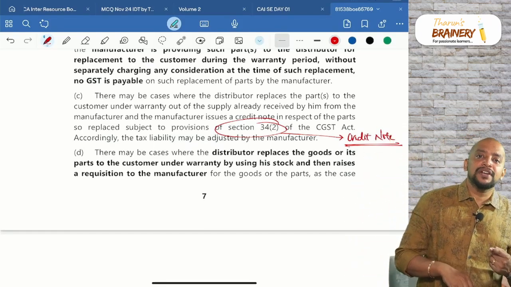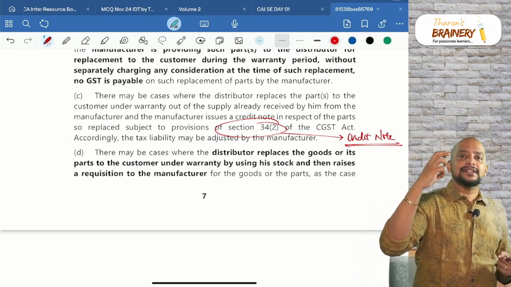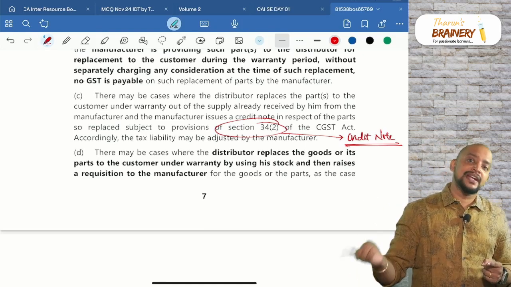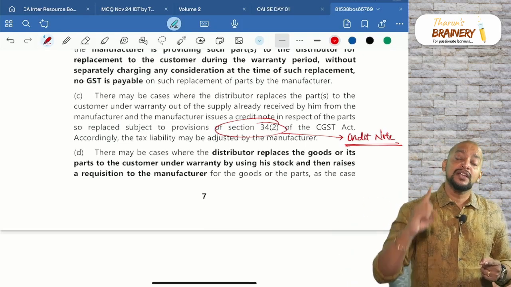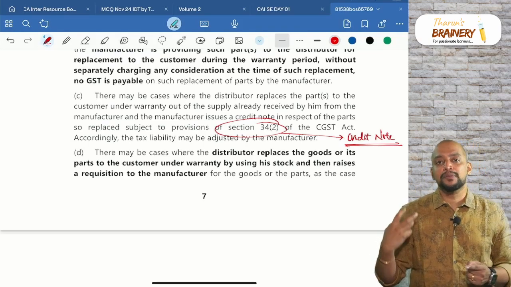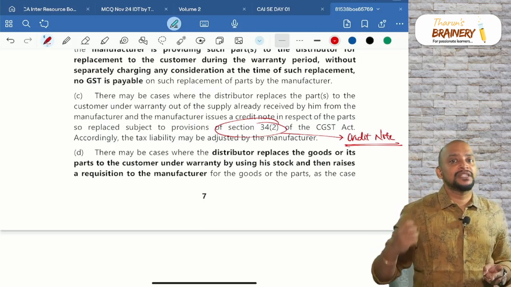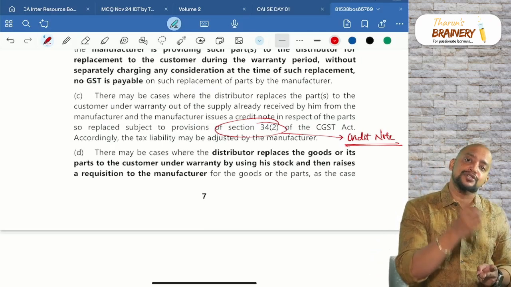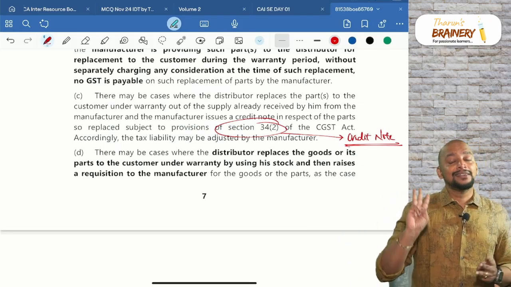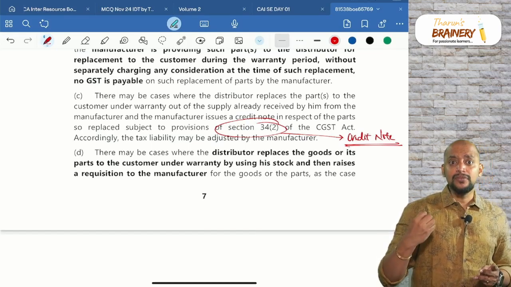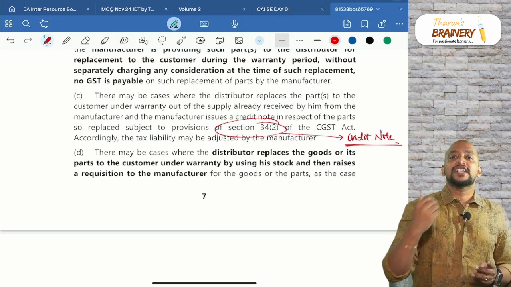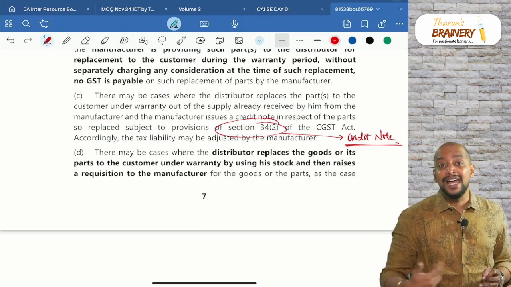Now the first scenario we discussed: the service center procures the parking sensor from a third party and replaces it under warranty. They do not charge anything to the customer, but they get reimbursed by the manufacturer. So they need to pay GST on the money received as reimbursement from the manufacturer. Second, they will not buy from a third party. They will request the manufacturer to send the parking sensor, and they will replace it during the warranty period, with no liability at all. Third scenario, they will use out of the inventory they have, and the manufacturer will not expect them to pay for that, so accordingly the manufacturer will give a credit note.